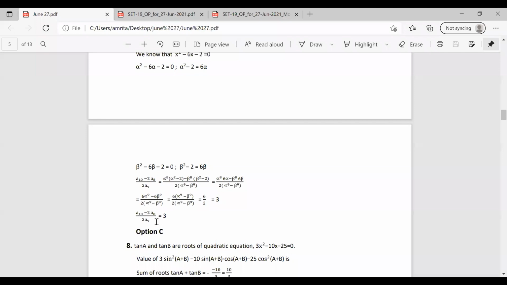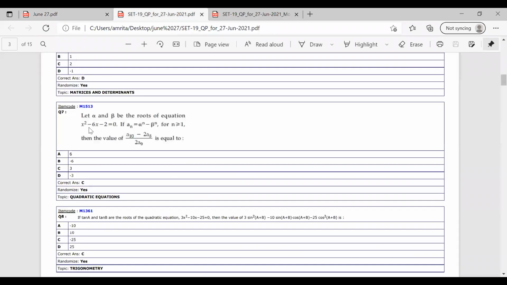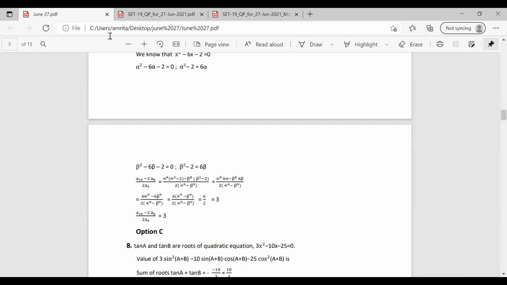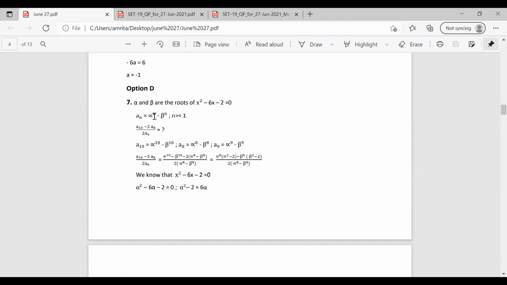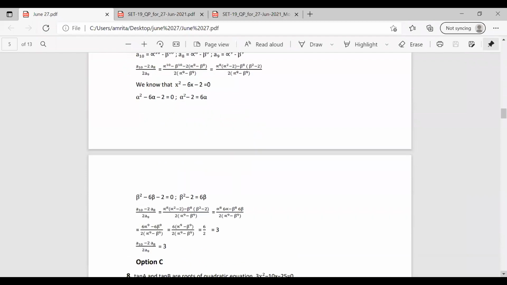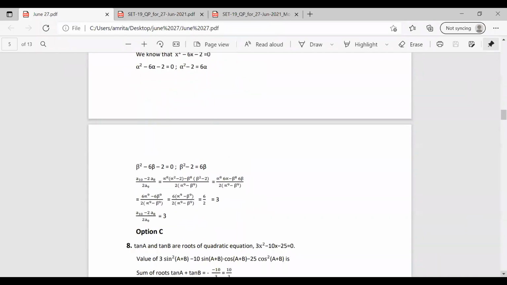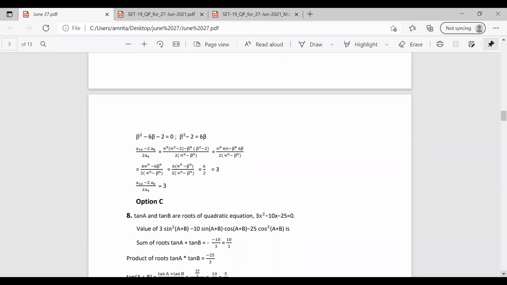Okay. So the answer for this question is 3. We can find the option. The answer for the question is 3, that is, the option is option C. So in this question, we have the roots and we are asked to find (A10 minus 2A8) by 2A9. So simply changing what is given in the question and arranging it in a form to get the answer, we get the value for (A10 minus 2A8) by 2A9. So we got the answer as 3, that is option C.